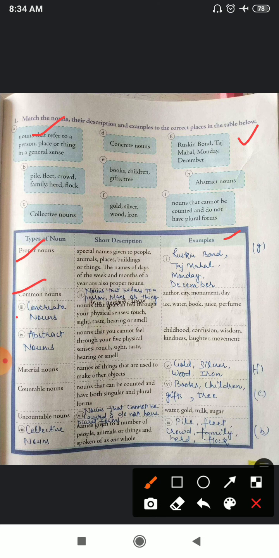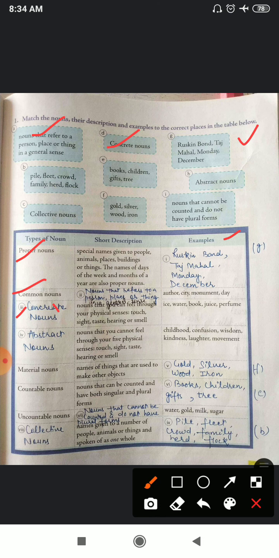Now number 3, description is given and example is given and we have to find out the type of noun. So what is the description? Noun that you can feel through your physical senses, touch, sight, taste, hearing or smell. Like ice, water, book, juice, perfume, you can only feel through sensing. So which noun is this? They are called concrete nouns. Okay, concrete nouns. From here you have to write down. Okay, in this the spelling is wrong. Students, you have to cut down the A.